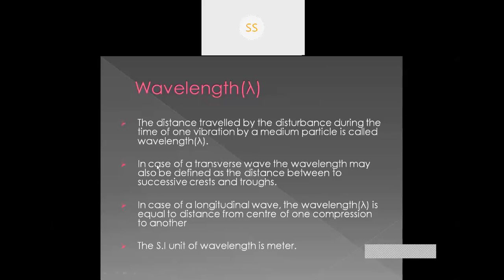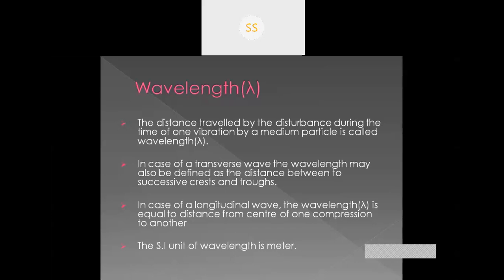In case of transverse wave, the wavelength may also be defined as the distance between two successive crest and trough. We know that in case of transverse wave, the particles of the medium vibrate in perpendicular direction, right?